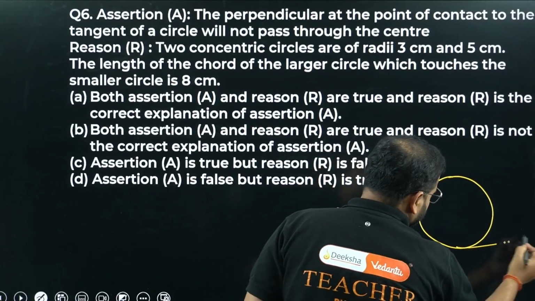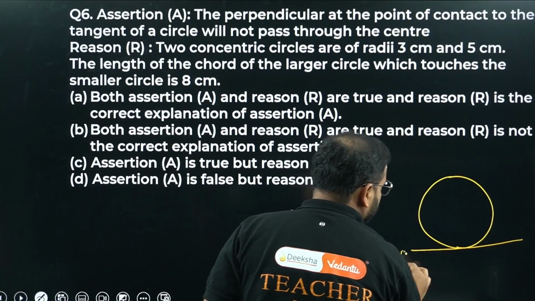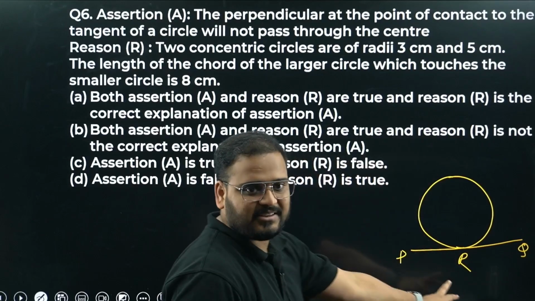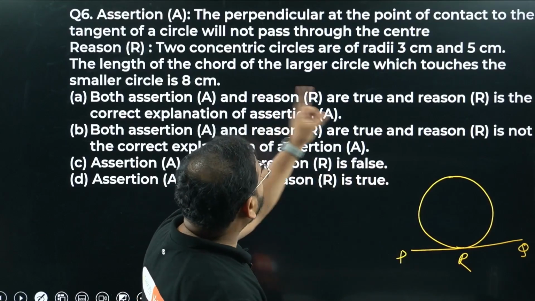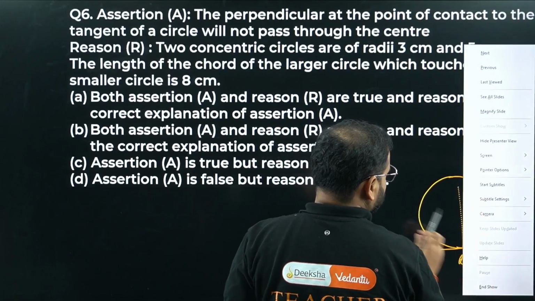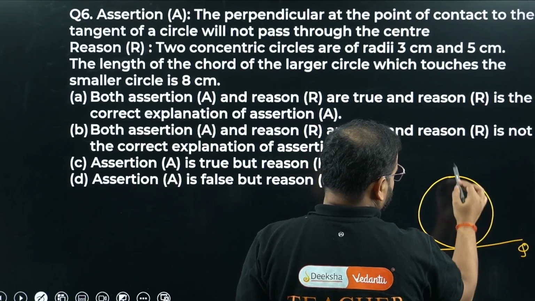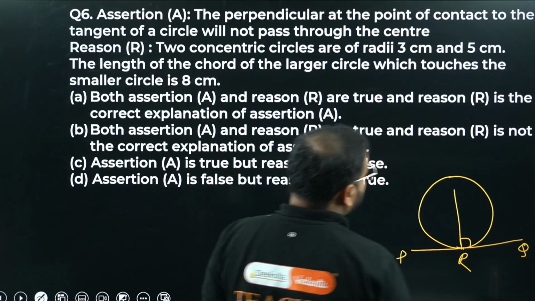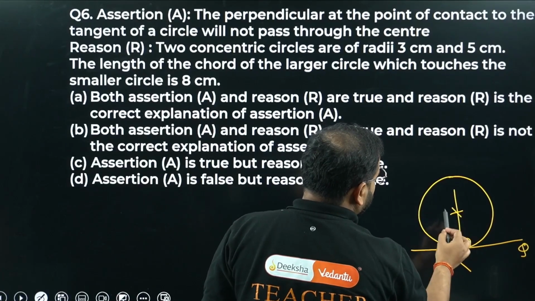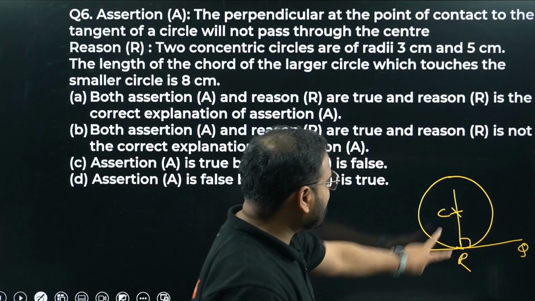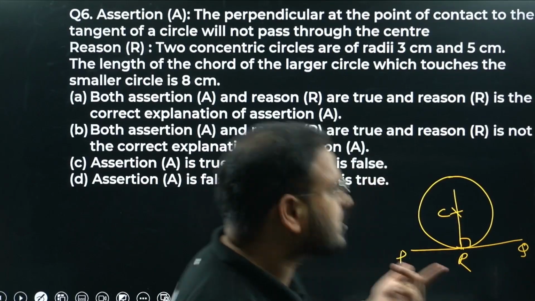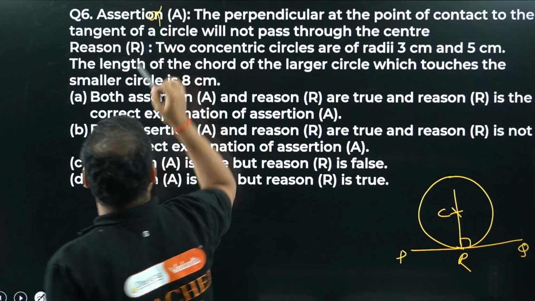Means there's a tangent like this, let's call it PQ, and let's call the point of contact R. If you draw the perpendicular like this, they're saying that it will not pass through the center. That is incorrect, isn't it? This will always pass through the center, always, because this has to be a radius. Can a radius be a line that's not passing through the center? No, of course not. The assertion is incorrect.